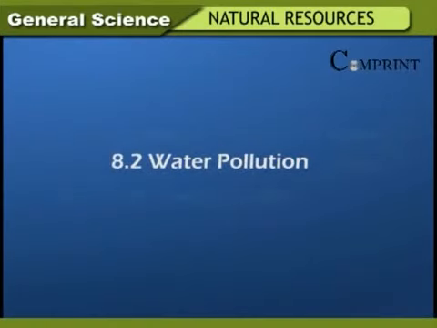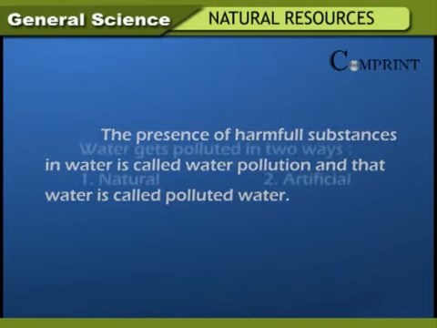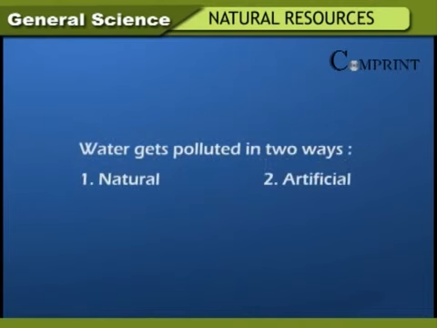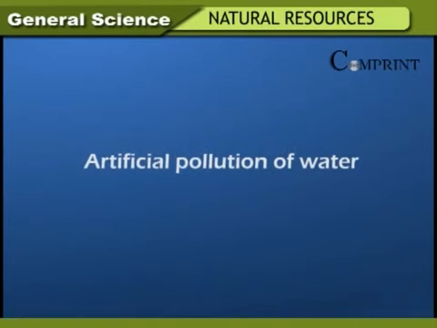Water pollution. The presence of harmful substances in water is called water pollution, and that water is called polluted water. Water gets polluted in two ways. 1. Natural. 2. Artificial. Artificial pollution of water.